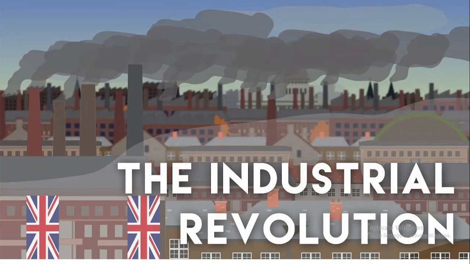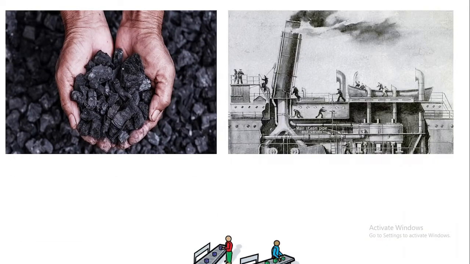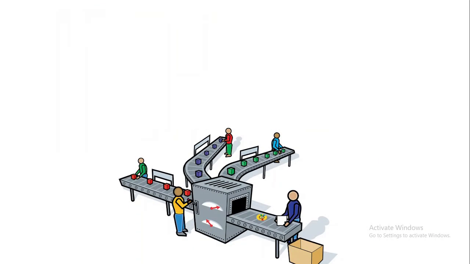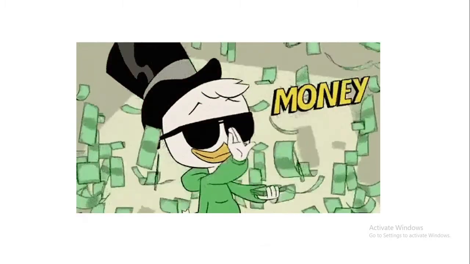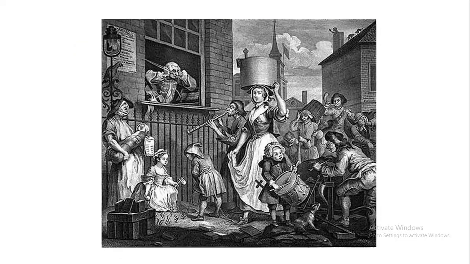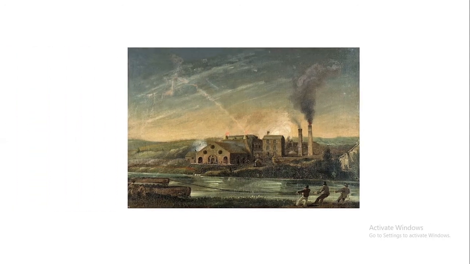Now, let's go on to the Industrial Revolution. So during the time of Industrial Revolution, the use of coal and steam power and new mass production techniques dramatically changed the way things were made and sold worldwide. This changed the way wealth was distributed around the world. The Industrial Revolution changed the way people lived and worked. It also created new ideas about nature and society and had a major impact on the environment.